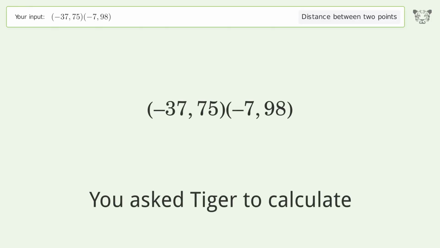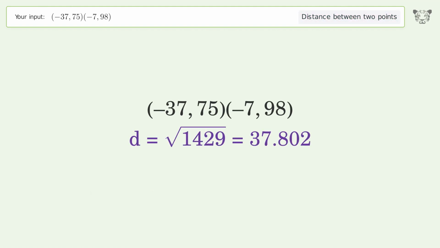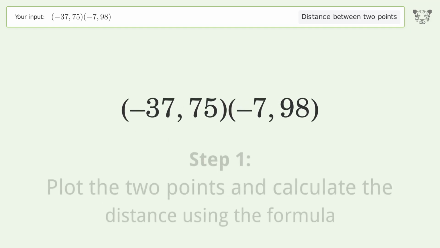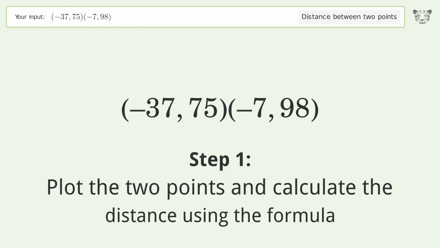You ask Tiger to calculate the distance between 2 points. The distance between the 2 points is the square root of 1,429, or 37.802. Let's solve it step by step. Plot the 2 points and calculate the distance using the formula.